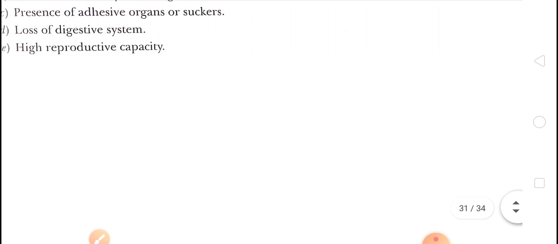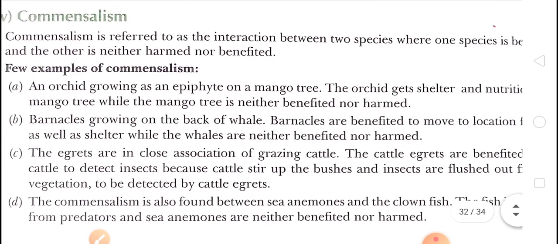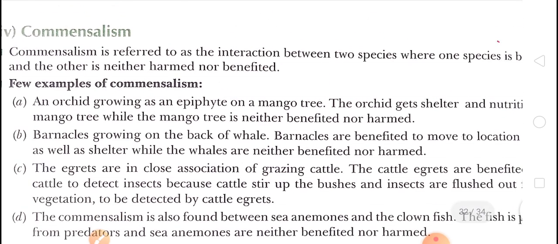Okay, next, commensalism. In commensalism, children, one species will benefit and the other will not be affected. एक को तो benefit होगा और दूसरे पे कोई effect नहीं पड़ेगा in commensalism.